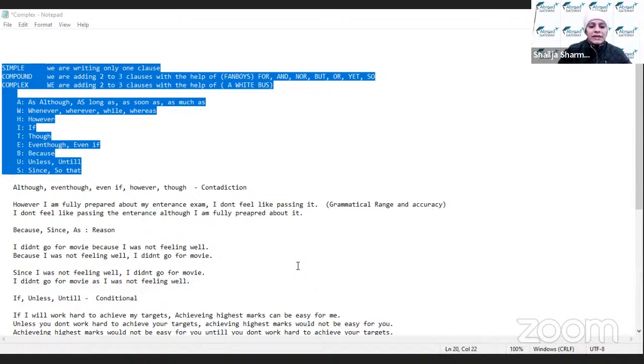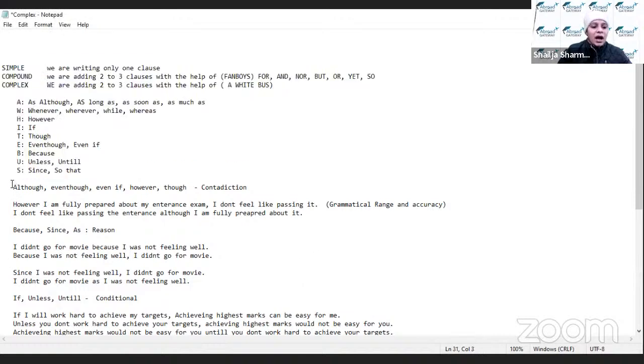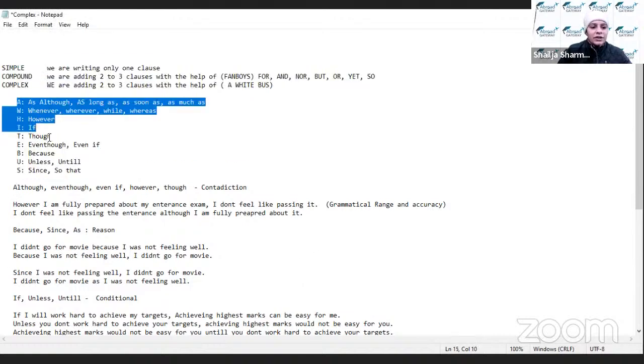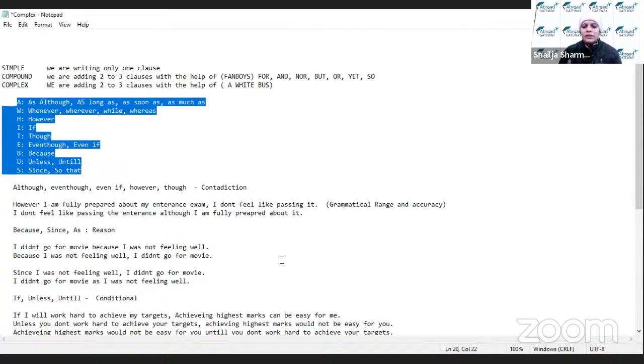Now, yesterday we studied how we can use this white bus. Through a white bus, it is very easy to understand the concept, because इतनी सारी conjunctions को याद करना बहुत tough हो जाता है. हमें नहीं पता लगता कि although, even though, until, unless, since, so that, तो कुछ को हम skip भी कर देते हैं.